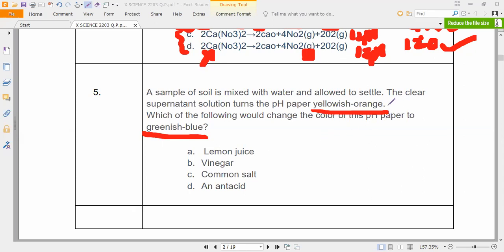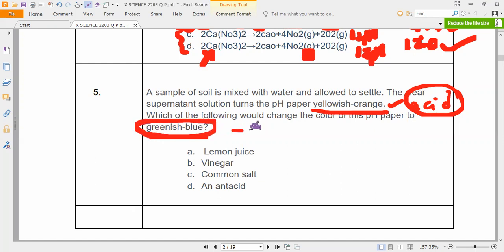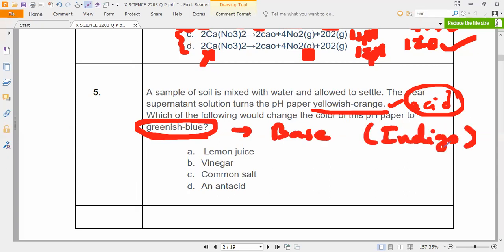So it is yellowish orange. What is this? Yellowish orange means acidic nature or basic nature? Acidic in nature, sir. Correct. pH scale, universal indicator. It is acidic in nature. Now, which of the following would change the color of this pH paper to greenish blue? Greenish blue means what, guys? Indigo. It will be indigo, basic. Correct. Basic color, that is only indigo color. So indigo color, so greenish blue.